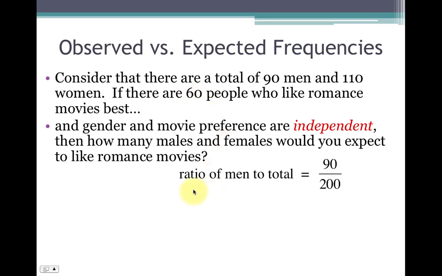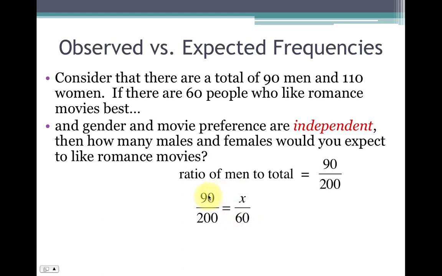If we take the ratio of men to the total number of people in the sample, we have 90 to 200. If we consider the fact that we have 60 people who like romance movies best, we can figure out how many men we would expect to like romance movies using this proportion. Number of men to total equals X to 60.